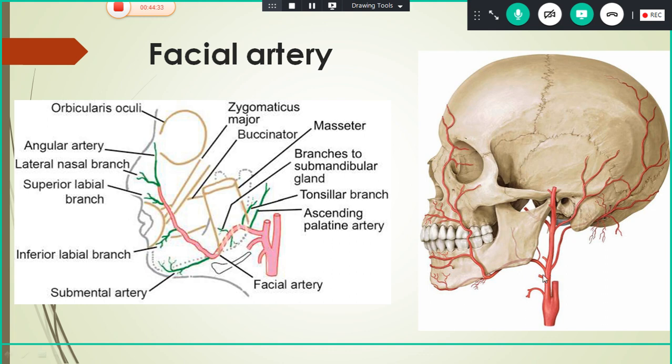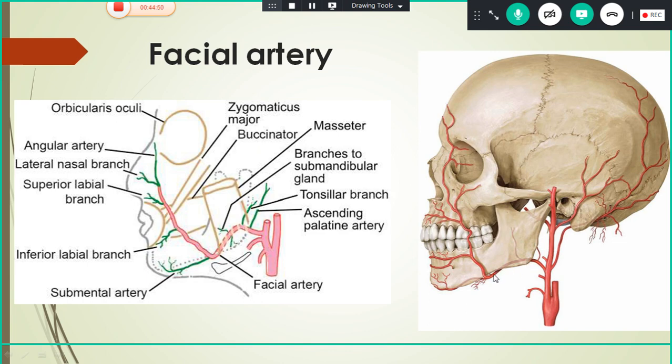Now if you see the facial artery, it arises from the external carotid artery in the carotid triangle here, and it reaches the base of the angle of the mandible in the submandibular region.